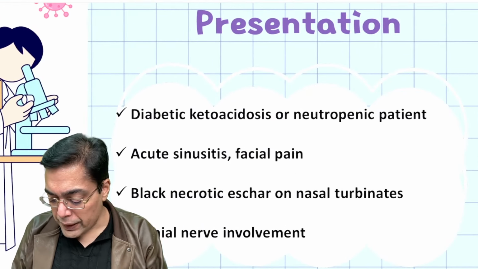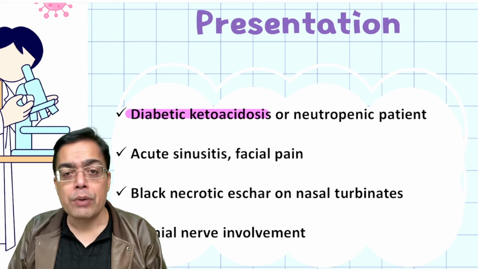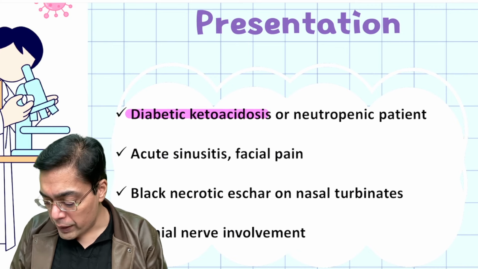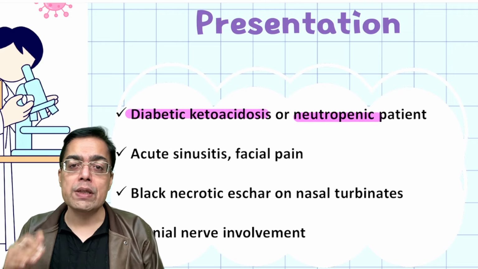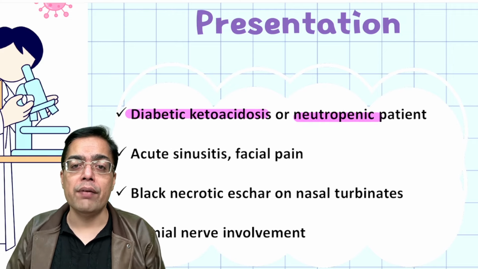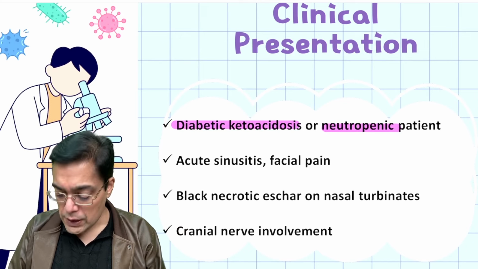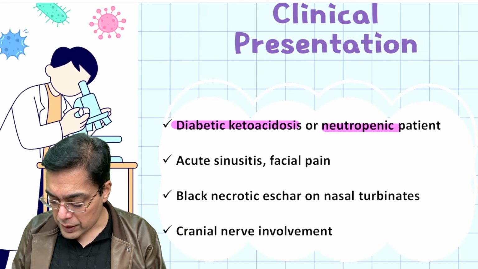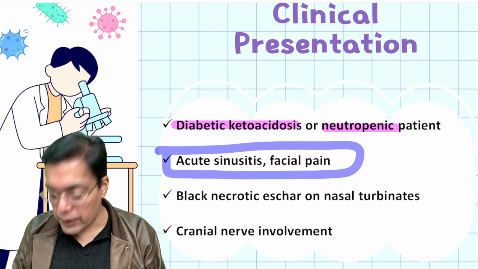The next one that we make a mention of is a patient who is going to be having a predisposing factor like maybe diabetes, or the patient is going to be having neutropenia. Now, neutropenia and diabetes are again conditions in which patients are going to be having higher risk of development of fungal infections, and these patients are going to be having the presence of acute sinusitis or facial pain.